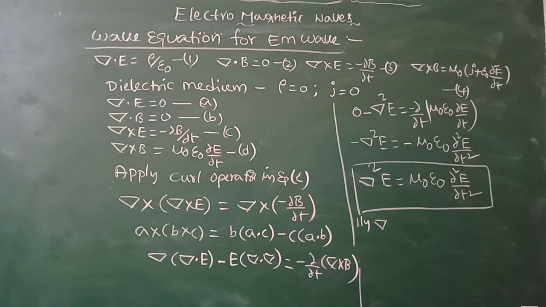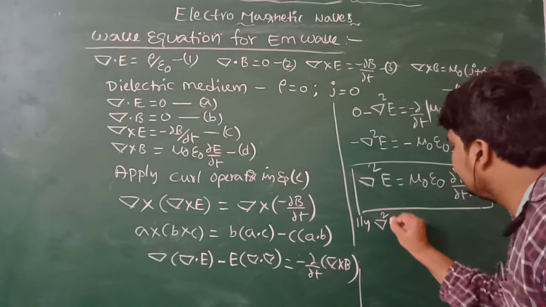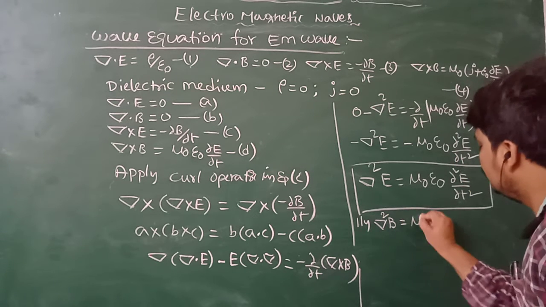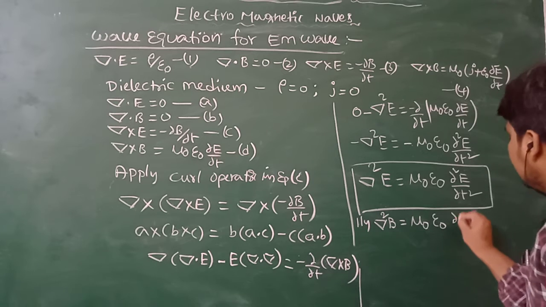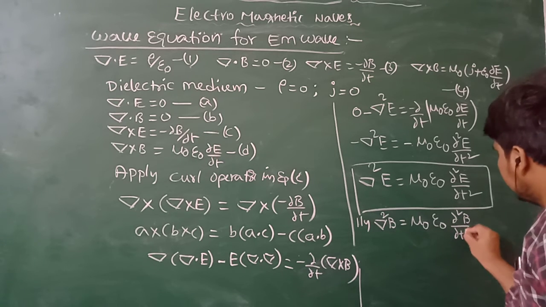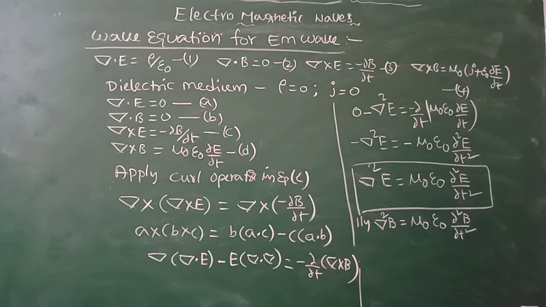That means the wave equation for electromagnetic wave in terms of magnetic field is del square B equal to mu naught epsilon naught dou square B by dou t square. These two equations, equation E and equation F, are the wave equations for electromagnetic wave.